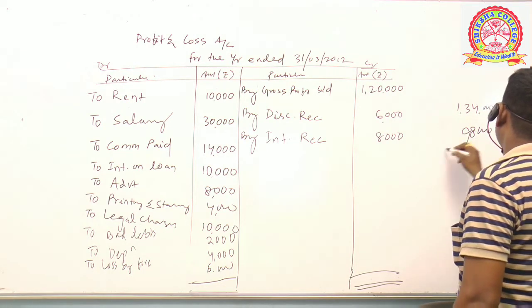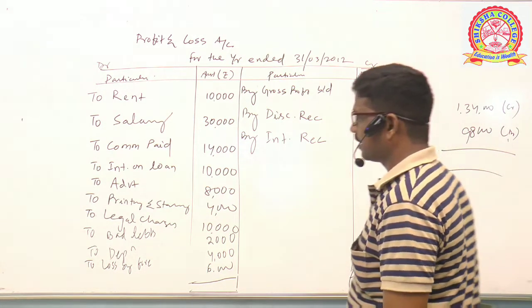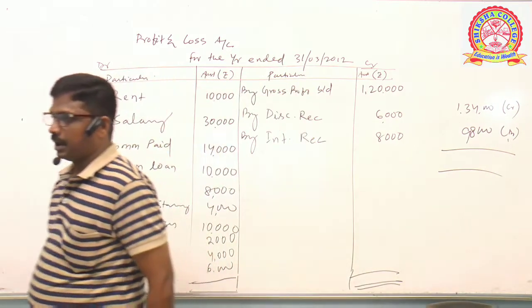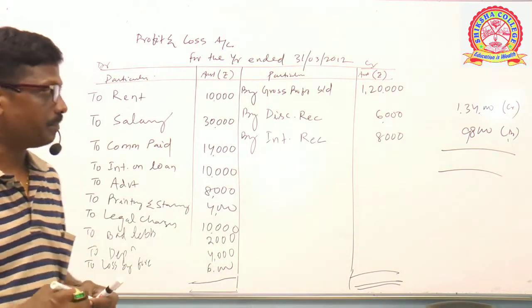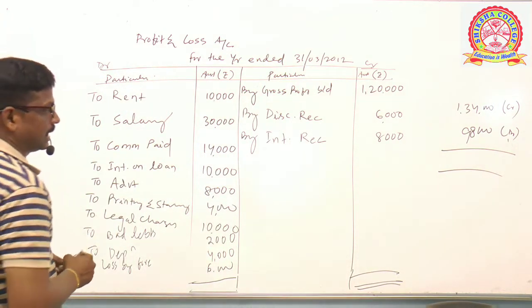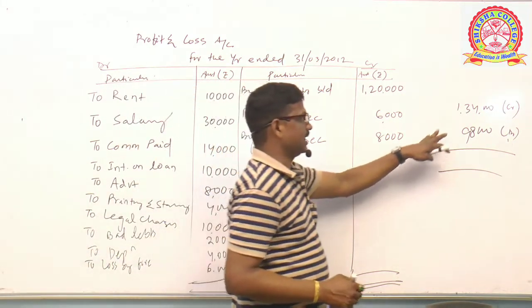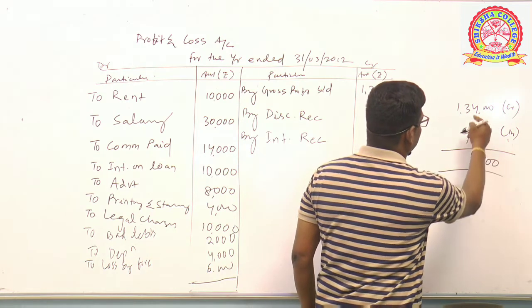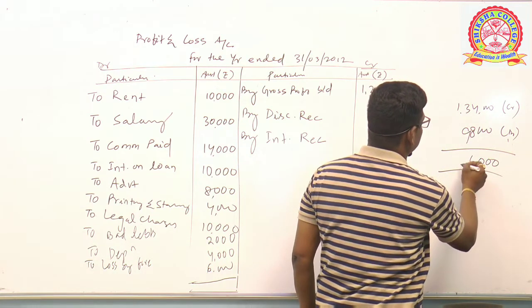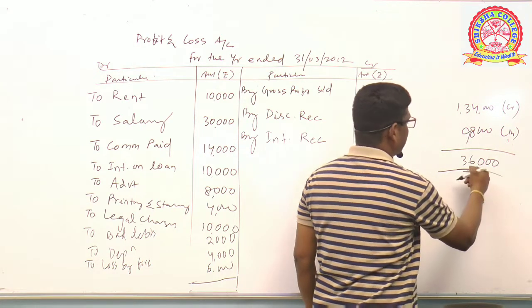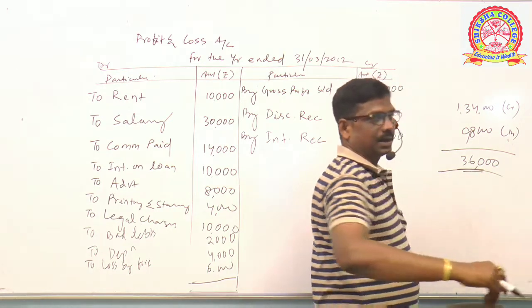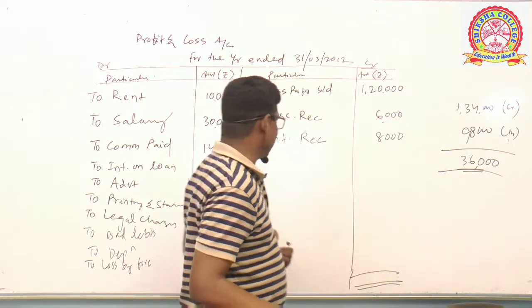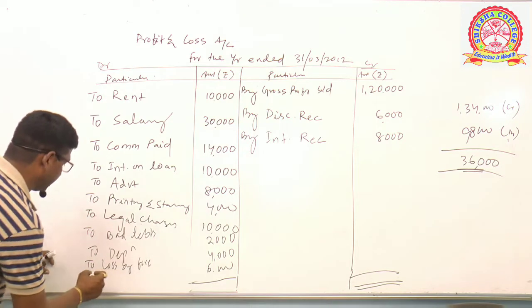Debit. Friends, you can easily trace out which side is more and which side is less. Debit side is less and credit side is more. The difference amounts to 36,000. 36,000 is the shortage in the debit side and it is called net profit.